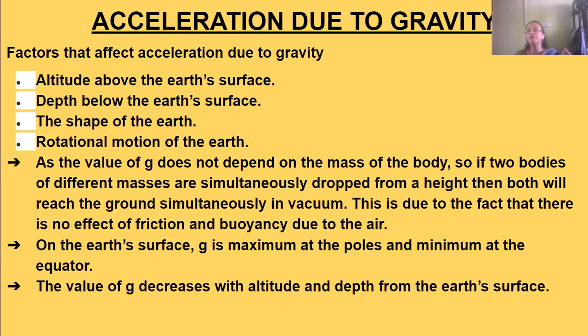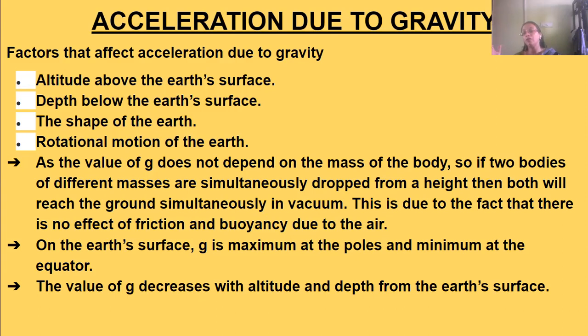Now, the value of g does not depend on the mass of the body. Generally, we know it is directly proportional to the mass of the body, that is, if mass increases, acceleration decreases. But in a vacuum, mass does not affect the acceleration. So in a vacuum, when two bodies of different masses are simultaneously dropped from a height, both will reach the ground simultaneously.